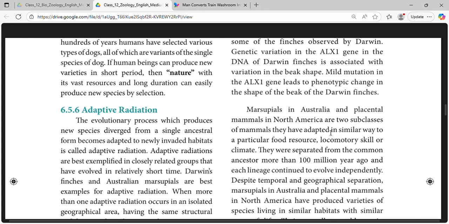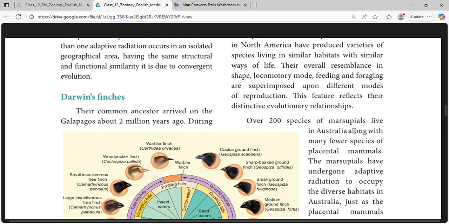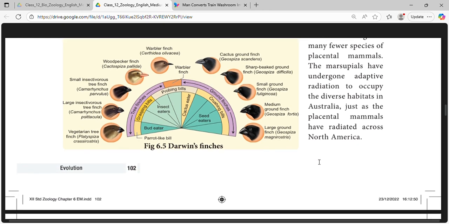Marsupials in Australia and placental mammals in North America are two subclasses of mammals. They have adapted similarly to a particular food source, locomotory skill, or climate. They were separated from the common ancestor more than 100 million years ago. Over 200 species of marsupials live in Australia, with many fewer species of placental animals. The marsupials have undergone adaptive radiation to occupy the diverse habitats in Australia, just as the placental mammals have radiated across North America.